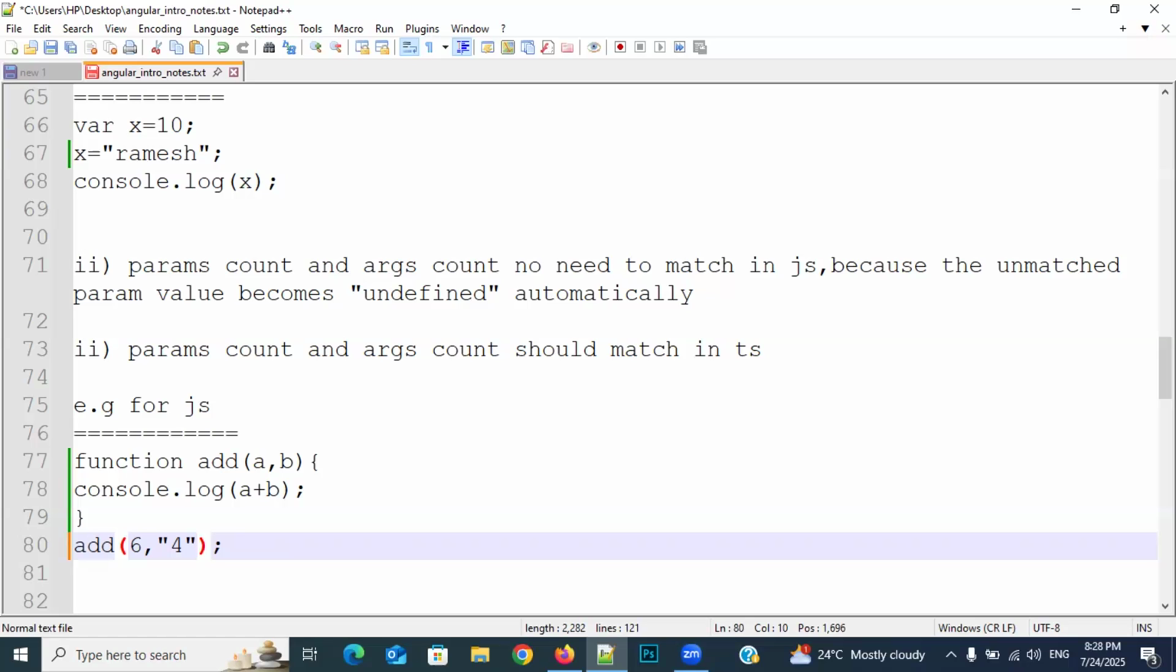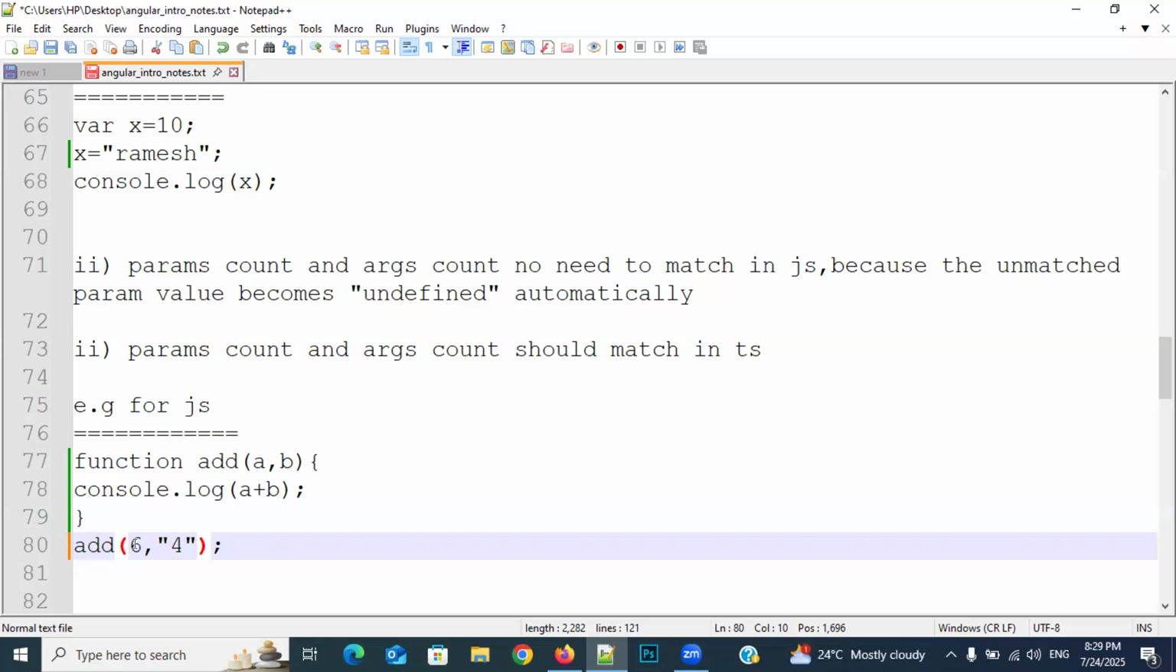Number plus number equals number, but number plus string equals string only. So it will keep 6 and 4 side by side to look like 64, but actually it will keep 6 and 4 side by side. Clear, everyone? Please respond. And the return type is string, right? Yes, the return type is string only. Understanding or not? Respond, everyone.